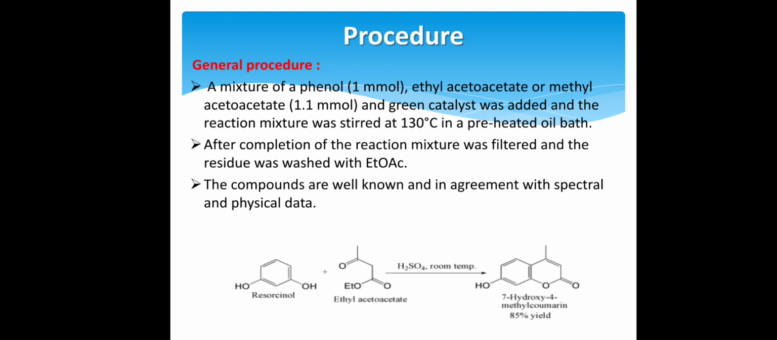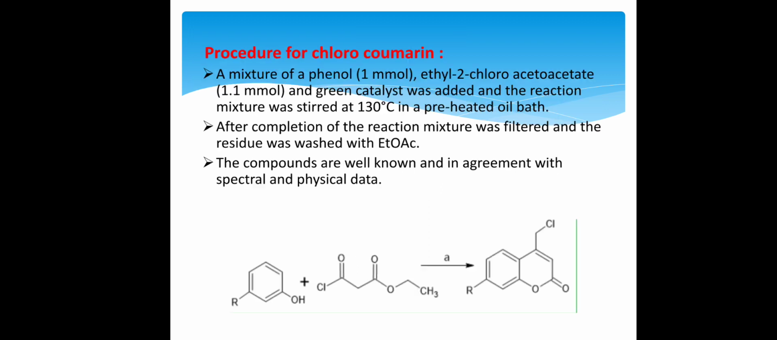Procedure for the general coumarin. A mixture of phenol, ethyl acetoacetate or methyl acetoacetate and green catalyst was added and the reaction mixture was stirred at 130 degrees Celsius in a preheated oil bath. After completion of the reaction, the mixture was filtered and the residue was washed with ethyl acetoacetate. The compounds are well known and in agreement with spectral and physical data. Here the reaction represents the fusion of resorcinol with ethyl acetoacetate in presence of H2SO4, which gives the 7-hydroxy-4-methyl coumarin, and we got 85% yield.